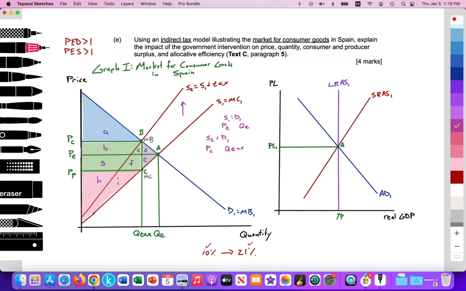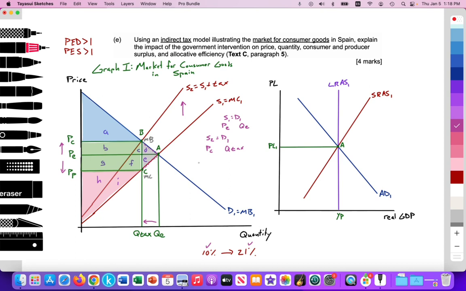We can see here that at the higher price, along our demand curve from point A to point B, quantity demanded decreases from Q1 to Q tax, and the quantity supplied along the S1 curve decreases from point A to point C because the price received by the producer falls. Price received by the producer falls from PE to PP, so quantity supplied decreases from point A to C or from QE to Q tax. Price paid by consumers increases, so the quantity demanded decreases from point A to point B or from QE to Q tax.